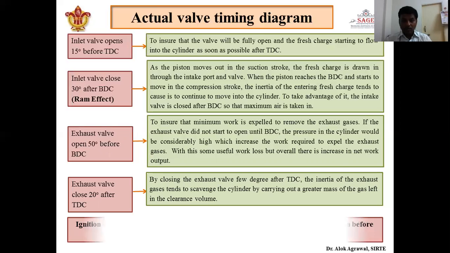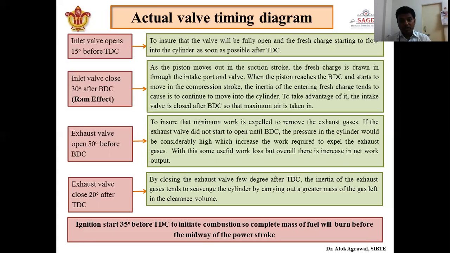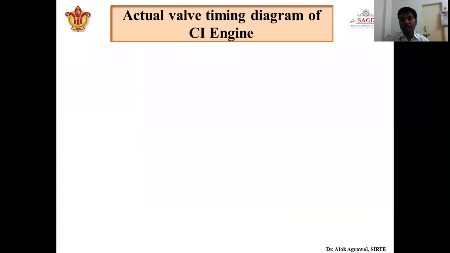Okay. Now ignition starts 30 degree before TDC to initiate combustion, so that the complete mass of fuel will burn before the midway of the power stroke. We ignite the fuel before TDC so that we can use the maximum amount of fuel efficiency, because when fuel burns before halfway of the power stroke, it will create more impact. And if the power stroke has been completed and after that the fuel is burning, then it will be of no use. So that's why we make ignition start 35 degree before TDC. This is the case of the SI engine.